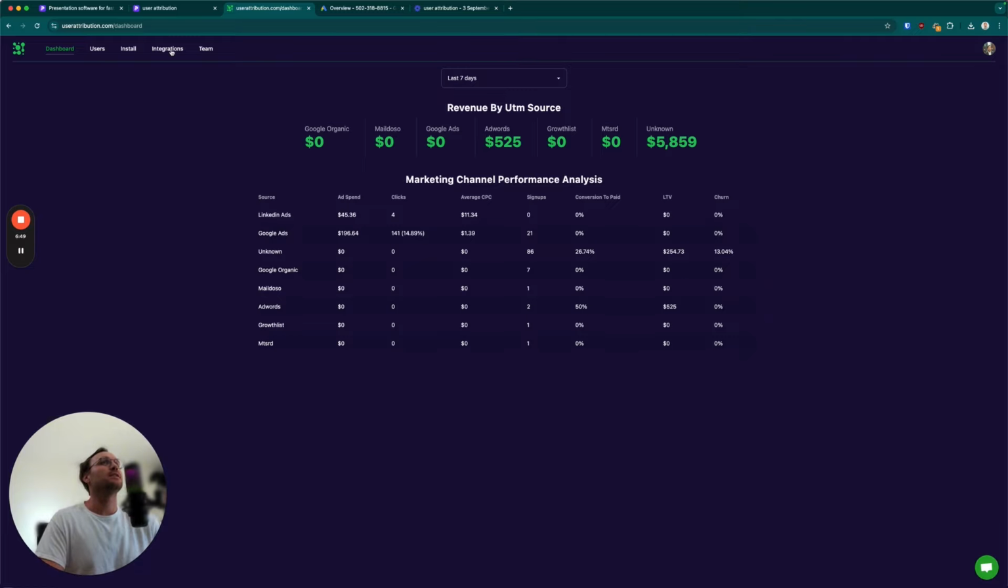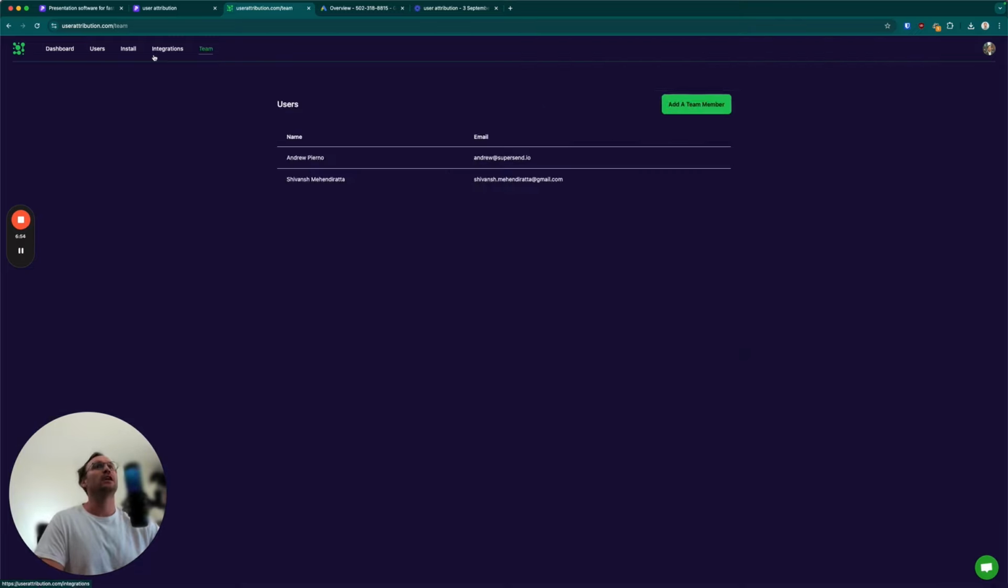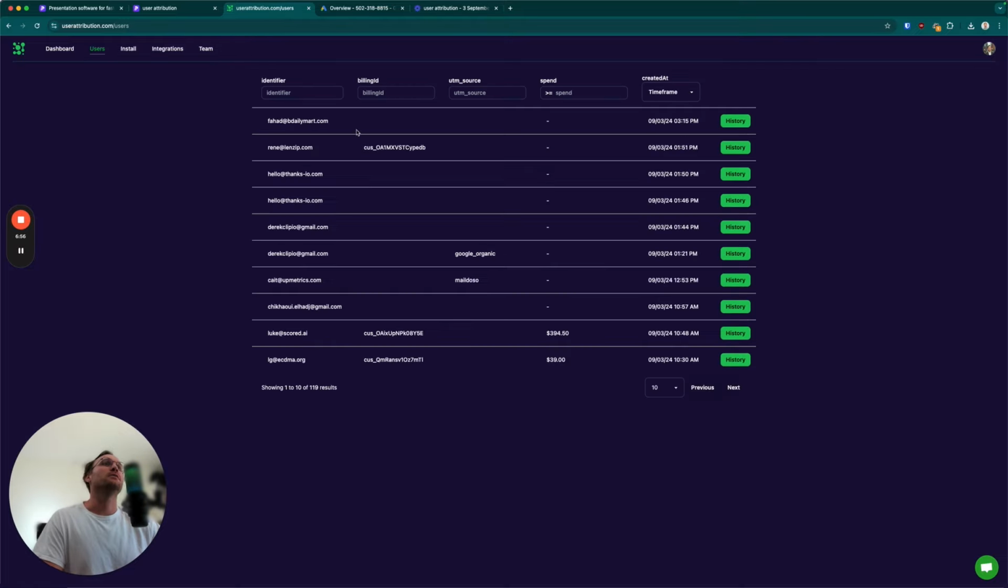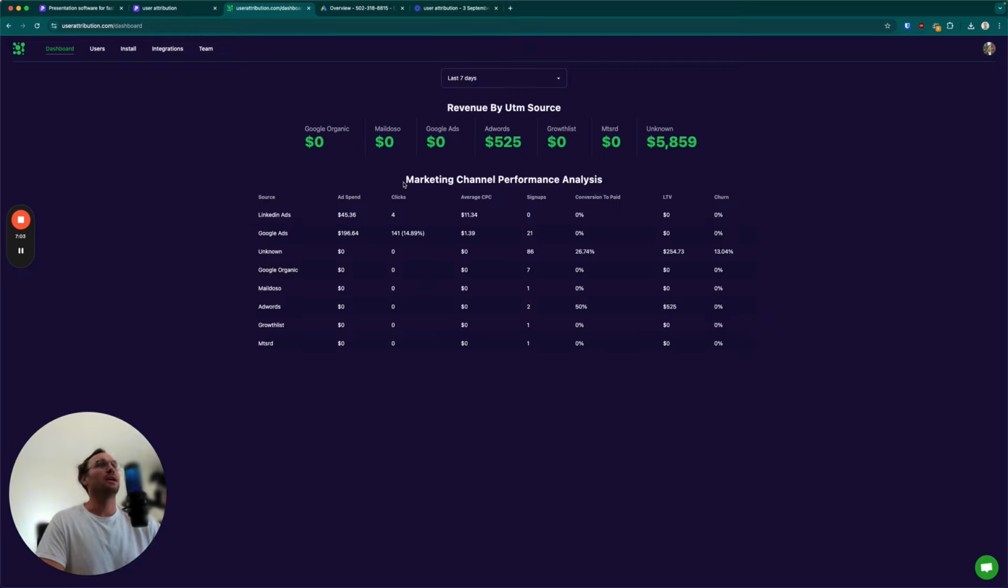So that's it. That's kind of the product to date. We have Stripe integration, Google Ads, and LinkedIn. You can invite your team. And we're working on a download thing to be able to download or export this if you'd like. But this is really it. It's meant to be a simple way to get attribution and channel performance per UTM source. So we'll support any UTM source today. So Maildoso, Growthless, this one. These are actually our affiliates that are sending us traffic that I'm starting to track as well.